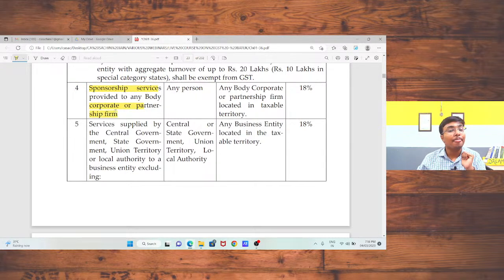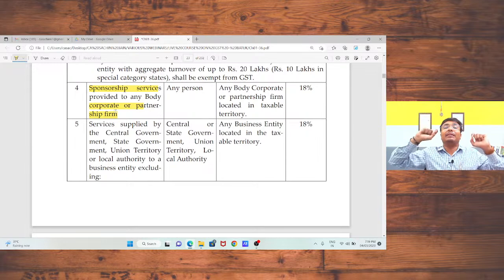In that case, जो रिसीव करेगा वो सर्विसेज, if I am providing the sponsorship services, like I am sponsoring the GST Live Course, in that case I am providing the sponsorship services. So in that case, recipient is liable to pay the tax under reverse charge mechanism. That is, if I am going to provide those services to Batuk Consultancy Networking Private Limited, in that case, Batuk Consultancy will be liable to pay the tax under reverse charge mechanism. Sachin Jain is not liable to pay any type of taxes.